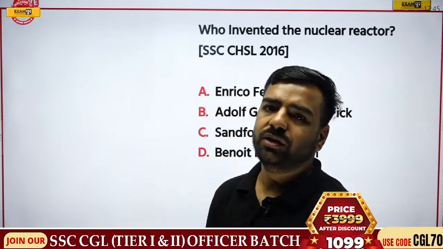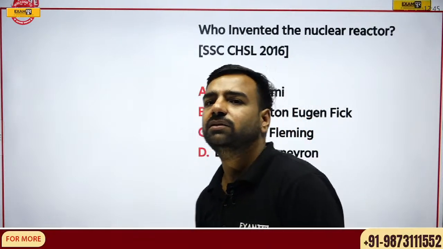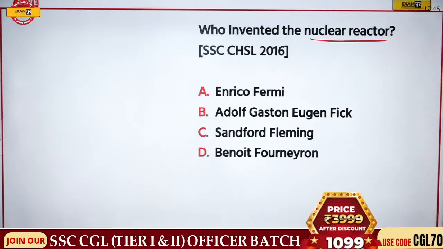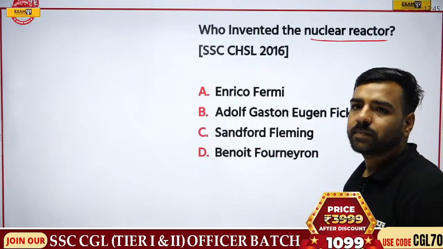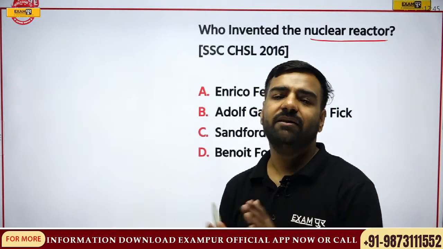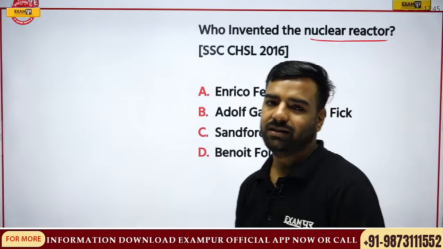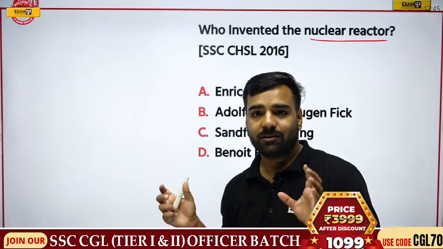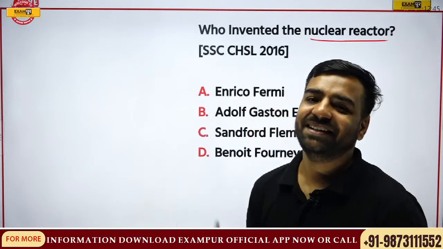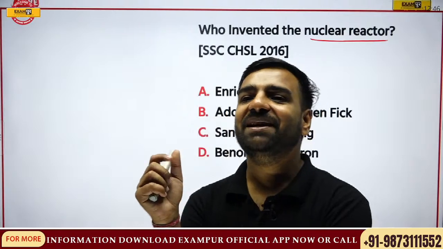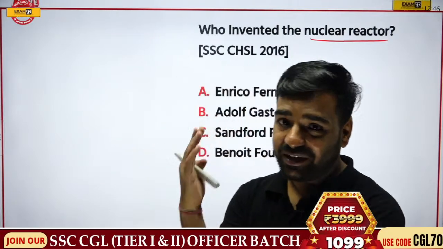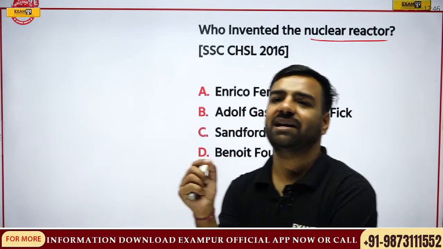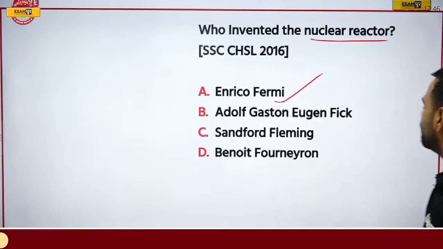Totally correct, Madhana. Jagdishan, totally correct. Now if I talk about the nuclear reactor, who has actually invented it? So there might be someone who has actually invented it. So who is he? I gave you the trick, right? In Hindi medium, if I talk about heat, we call it garmi. And from these nuclear reactors, what we are doing? We are generating the power. So Fermi se milegi garmi. Fermi has invented something from where we are getting power, which is preventing us from garmi. We are able to run these ACs and fans. So totally correct. Chinmay, Jagdishan, Madhana, R, you all are correct. The correct answer is Enrico Fermi.